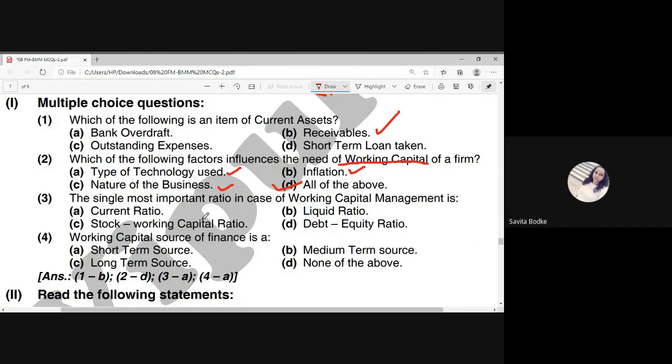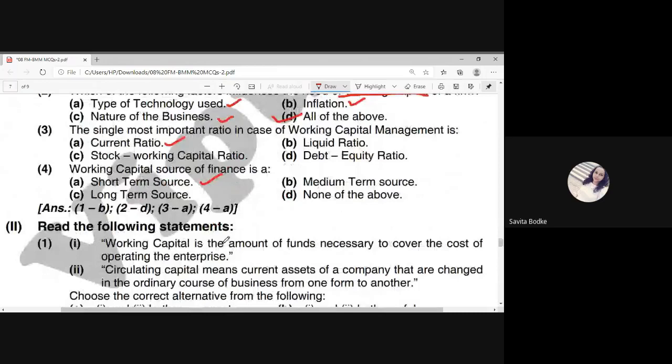Now the next one, that is the third question. The single most important ratio in case of working capital management is your current ratio. Please remember that the important ratio is your current ratio. Now the next one is working capital source of finance is a short term source, because only for the short term period we require this working capital, because working capital is nothing but the capital required to conduct the day to day activities. So it is the source of your short term finance.